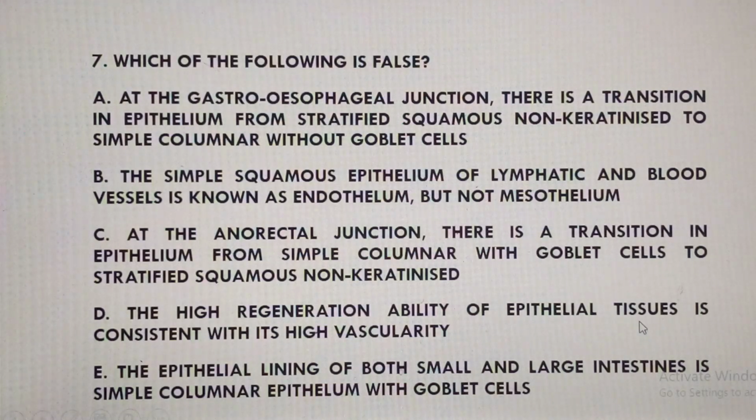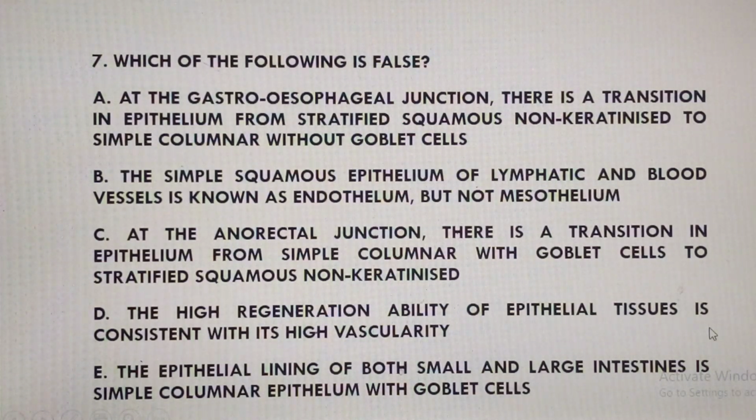Now, option D says the high regeneration ability of epithelial tissues is consistent with its high vascularity. Yes, characteristically, we know that epithelial tissues show high regeneration ability. There's high mitotic ability. Only that they don't have high vascularity. They are avascular, actually. They don't have blood vessels. And through diffusion from the underlying connective tissue via the basement membrane, that is where they are going to get their nourishment from. So please get to know that. So this is a wrong statement. That's the correct answer here, option D.